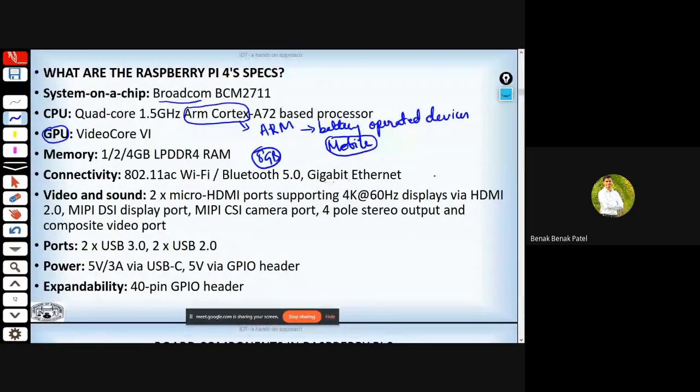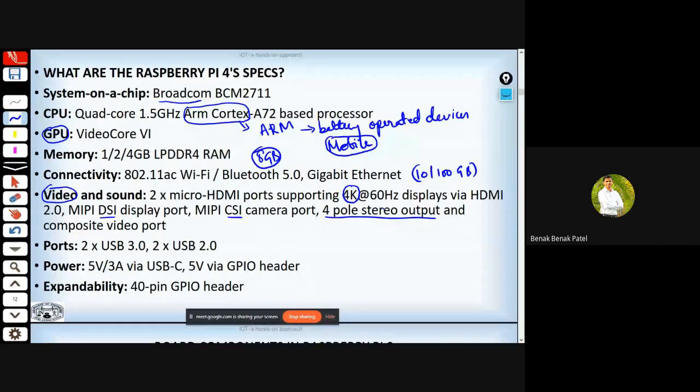Under video, as I said, it supports 4K video that plays at 60 Hertz, and it has a display serial interface as well as a camera serial interface, and it also has a 4-pole stereo output,